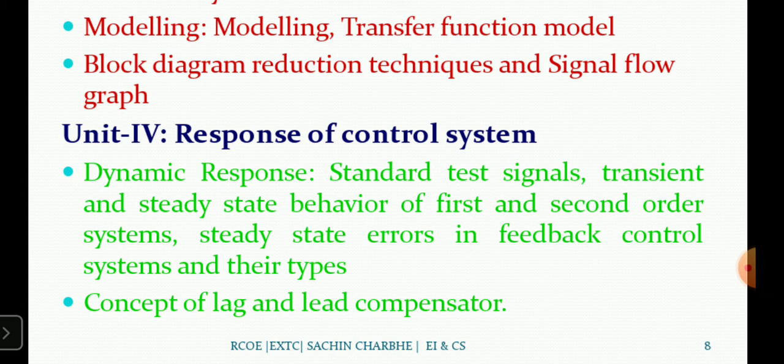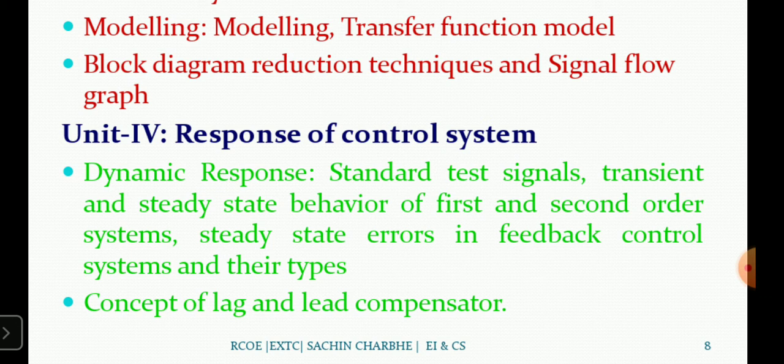Then transient and steady state behavior of the first and second order systems. So order depends on how many devices or how many circuits we use. Okay, if we use it in the amplifier part or feedback part. If you use one amplifier or one op amp, that is the first order, means order one. If you use more than one, that is the second, third. In such a manner we can use the nth order.